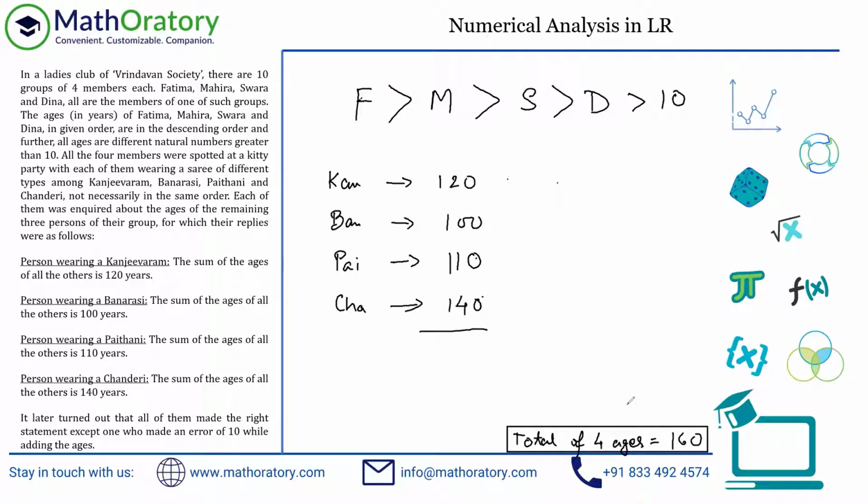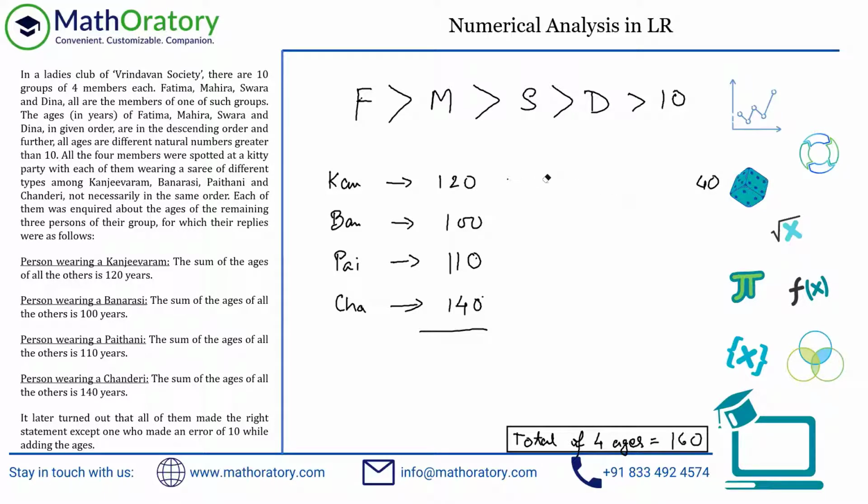So in this case, now notice something. Remember the earlier thing that we discussed. Whoever this person is, we don't know exactly who, this person has excluded her age while providing this total, isn't it? So effectively, what we can say is, if the total of ages is 160, then this particular person's age should be 160 minus 120, and that should be 40, assuming that this is the correct information. So this is one thing you have to understand.